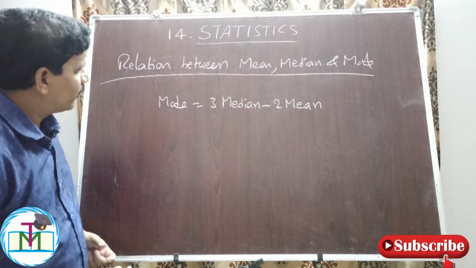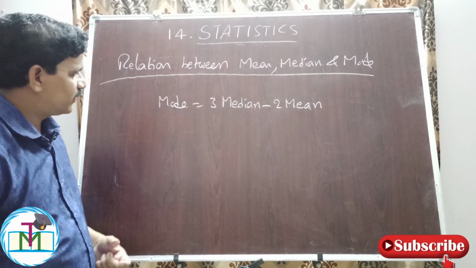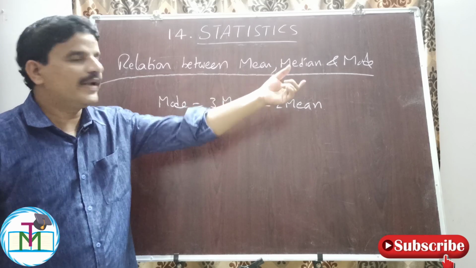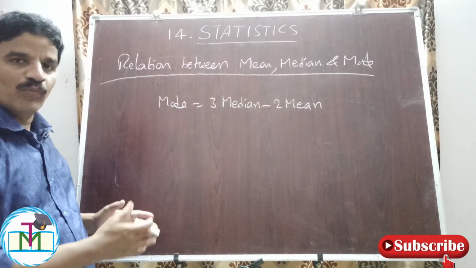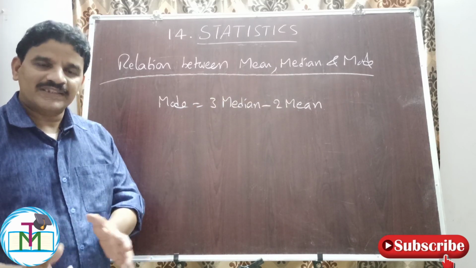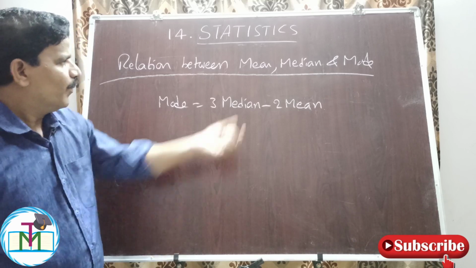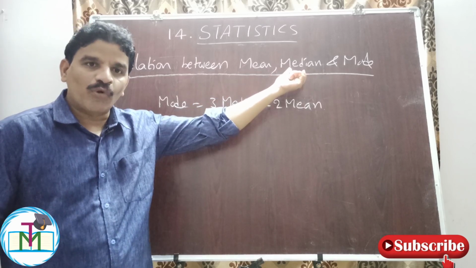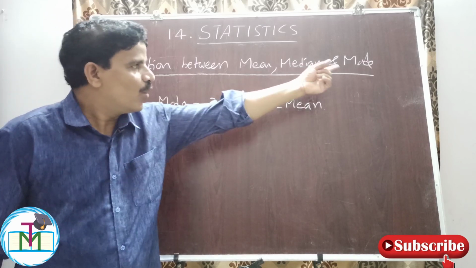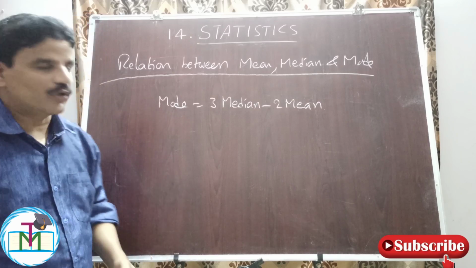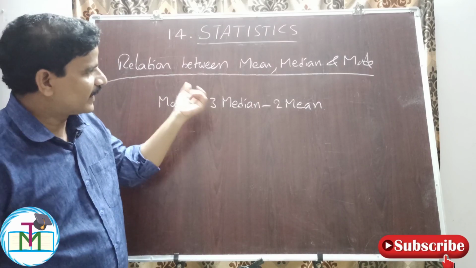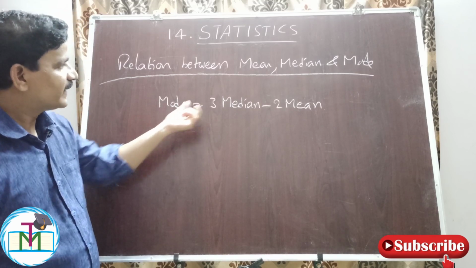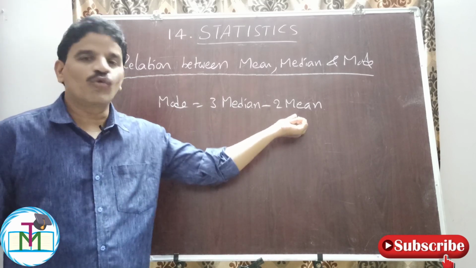Now a very important formula, compulsory you will get one bit in AP and TS polysets: the relation between mean, median and mode. Mean, median, mode all are the measures of what? Central tendency and averages. Mean is arithmetic mean, calculated value, more reliable. Median is position average, it gives the position. Mode is most frequently repeated value. Now we are seeing the formula of the relation between mean, median and what? Mode. Mode is equal to 3 into median minus 2 into mean.